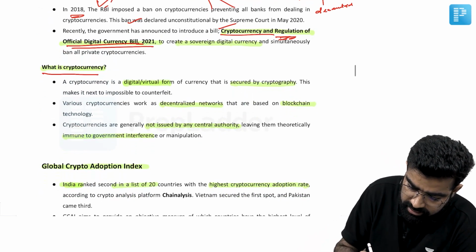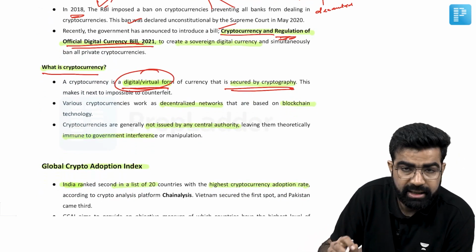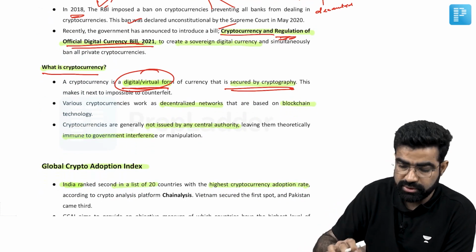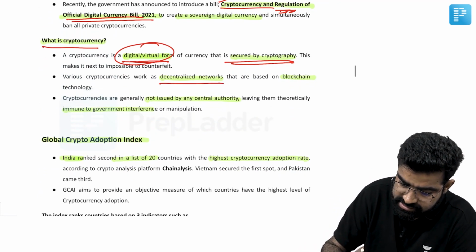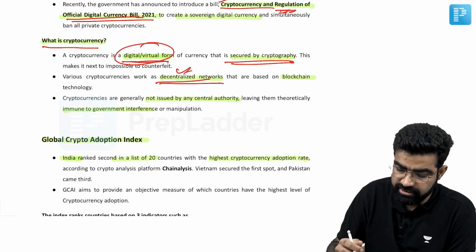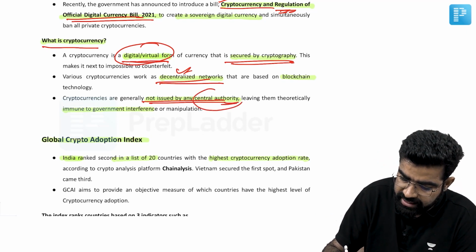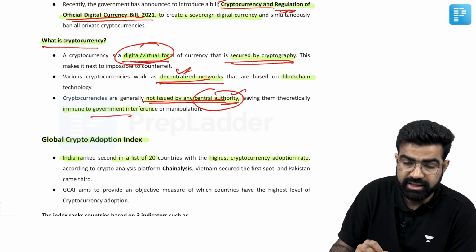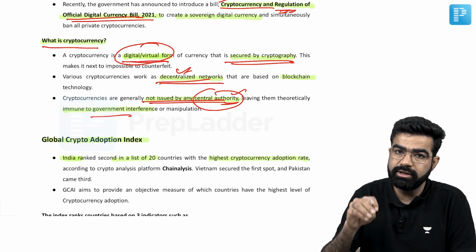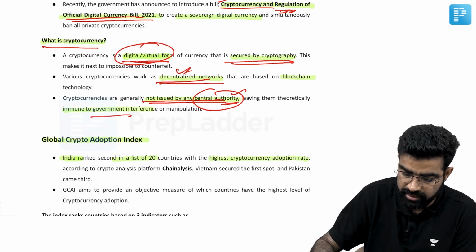So if we talk about the cryptocurrency, this is the digital or virtual form. This is secured by cryptography. We have talked about this cryptography technique. This is the decentralized network which supports this cryptography technique. We have seen that one also. Remember, this is not issued by any central authority, and that is where the government cannot interfere in the matters of cryptocurrency regulations. Okay, so this is the cryptocurrency.